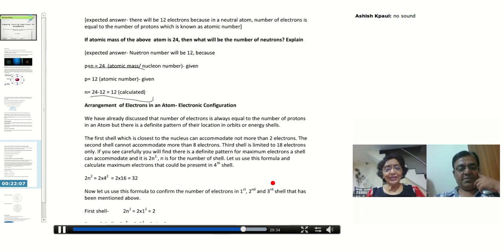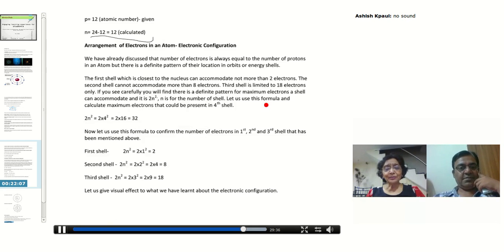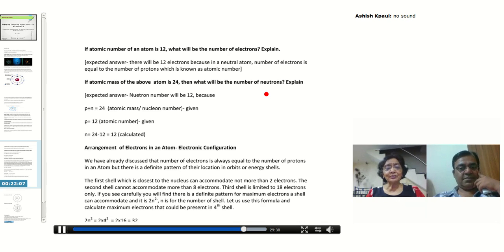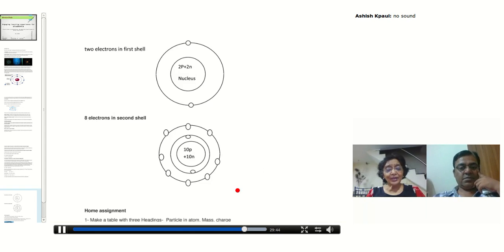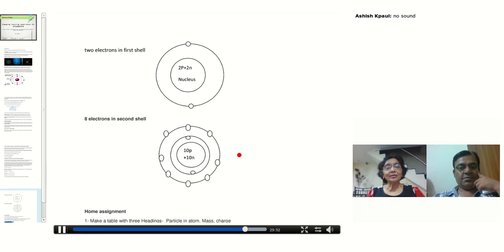Now what I think that I must give you some visual effect of what I have said just now. I need to go to my next page. Wait a minute. Let me go. Yes, I have reached. Can you see my figure?